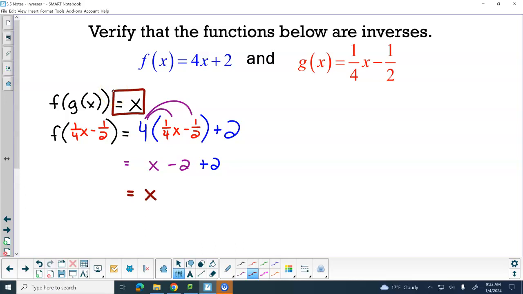Then I've got to show that g of f of x is also just x. So I need to put the function f, x plus 2, into my g function.